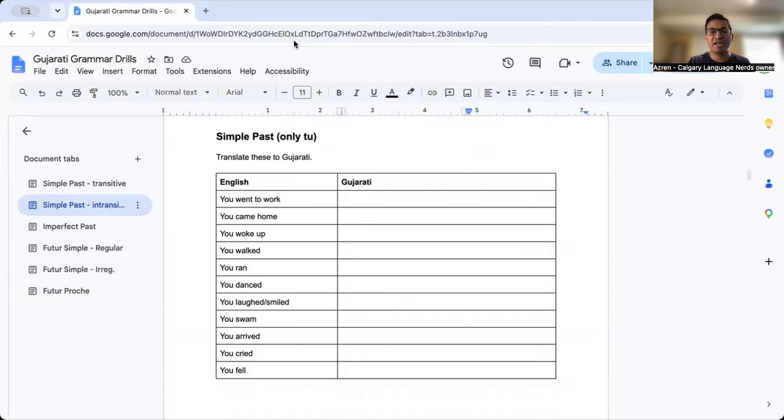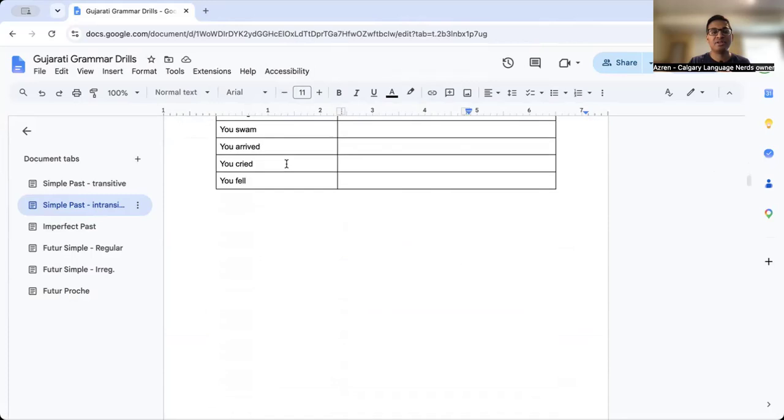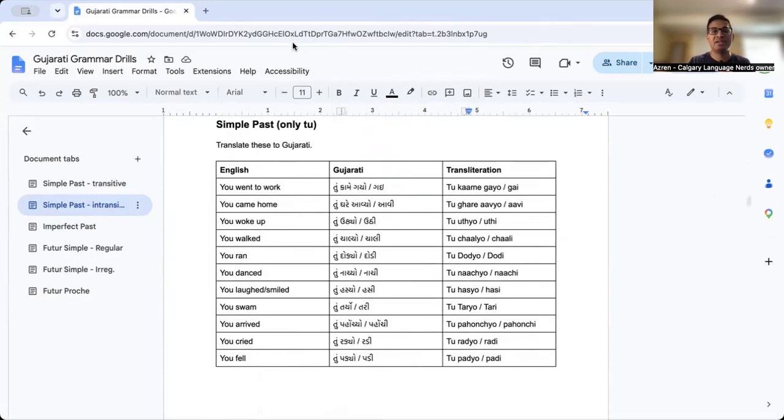Let's go down to the next one here. Feel free to give these a try. So pause the video, try to translate these. Here's the answer key. Again, you'll notice two variants. There's a masculine and feminine variant. If the you in the sentence, like you went to work, you came home, you woke up, if the you that you are talking to is a man, it's going to be gayo, avyo, uttyo, chalyo. It's going to be the masculine variant. If the person you are talking to, the you in question, is a female, you're going to have gai, avi, utti, chali, so on and so forth, the feminine variant.